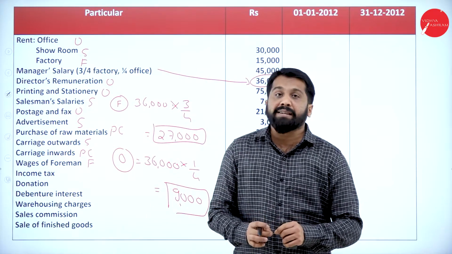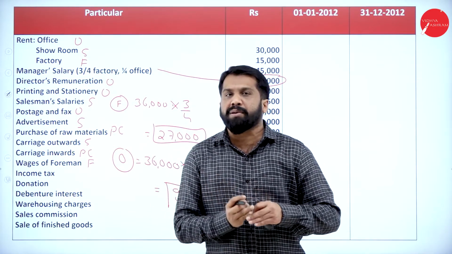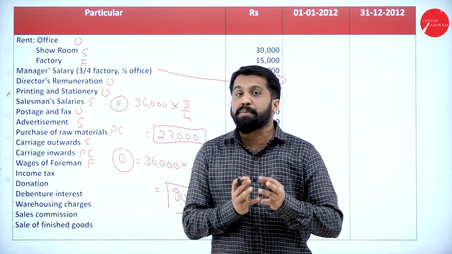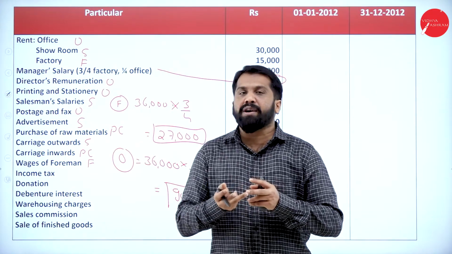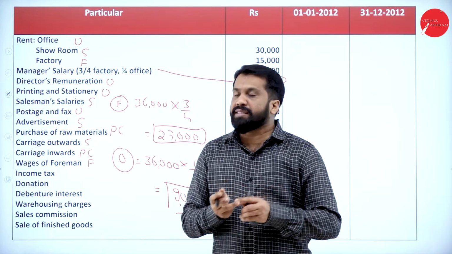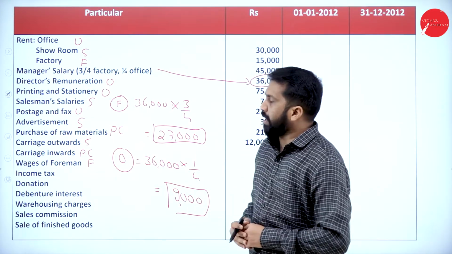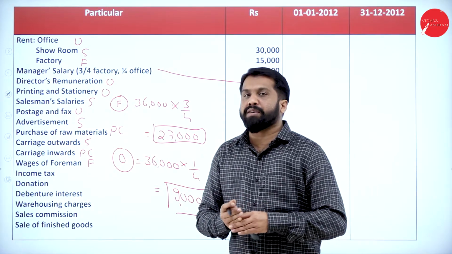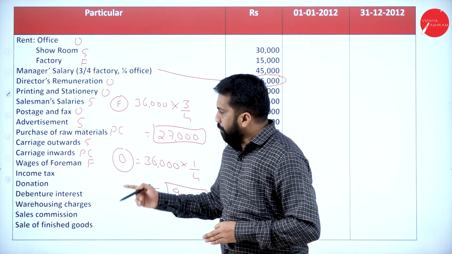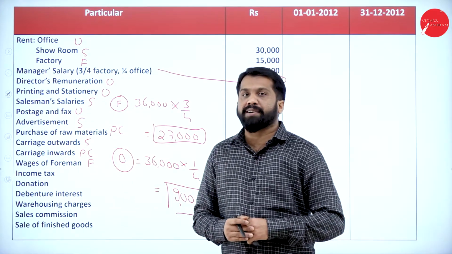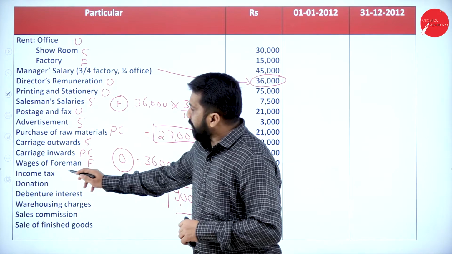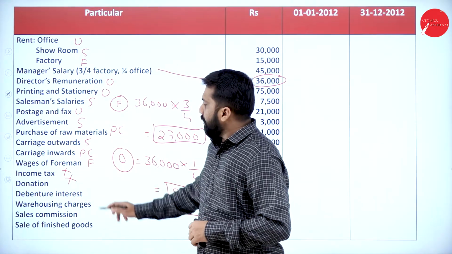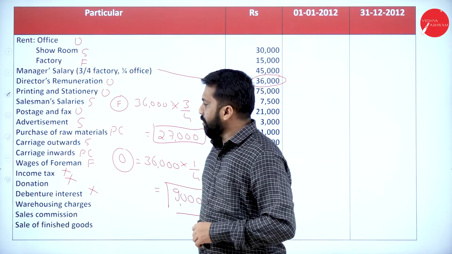Remember, as I told you, a few items we call financial items. Which are those? Any interest paid, dividends, income tax, and donations. These things are not part of your cost accounting. These are part of your financial accounting. So remember, income tax will not come, donation will not come, debenture interest also will not come.